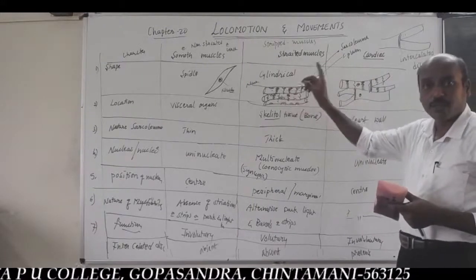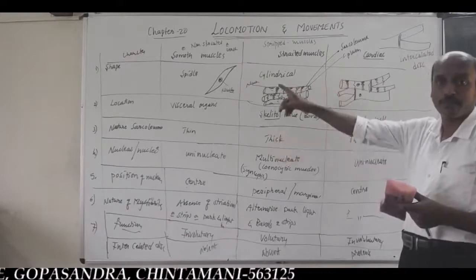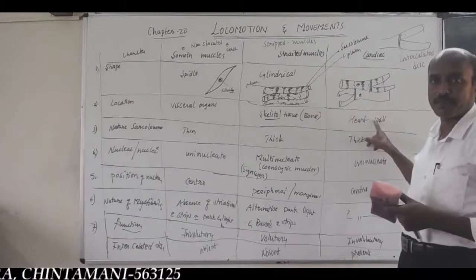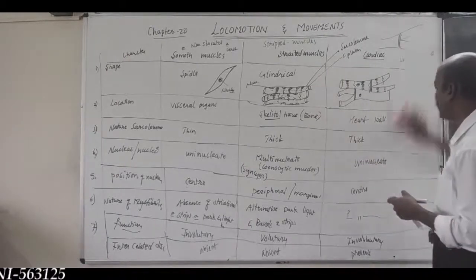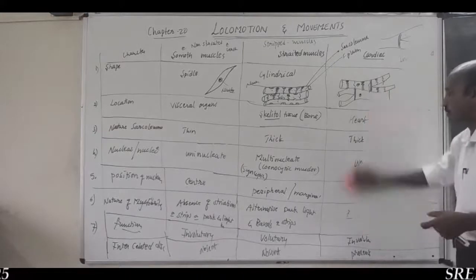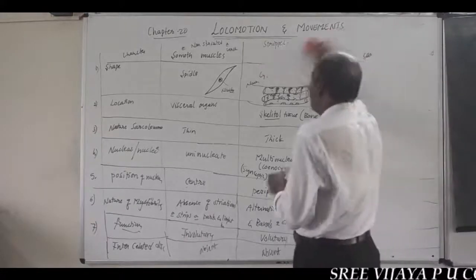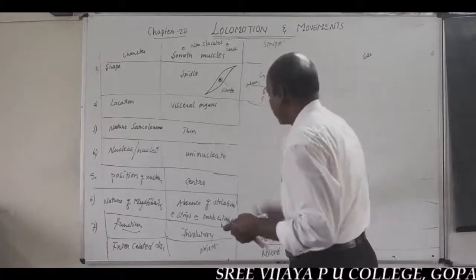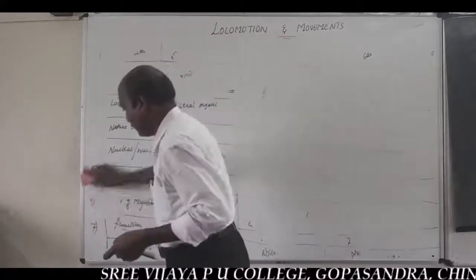Uninucleated, spindle-shaped muscles are the smooth muscles. Visceral muscles, skeletal muscles, cardiac muscles. These are all the important highlights of three different types of muscular tissues: smooth muscle, striated muscle and cardiac muscle.